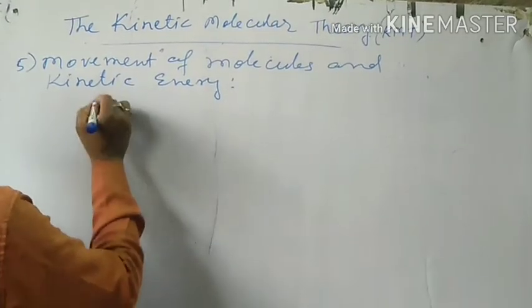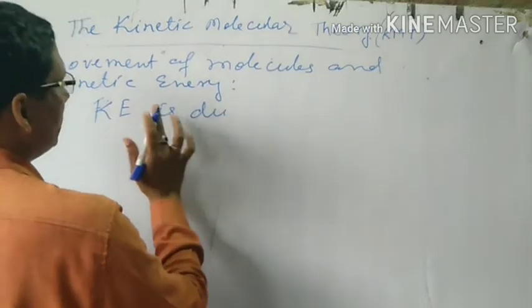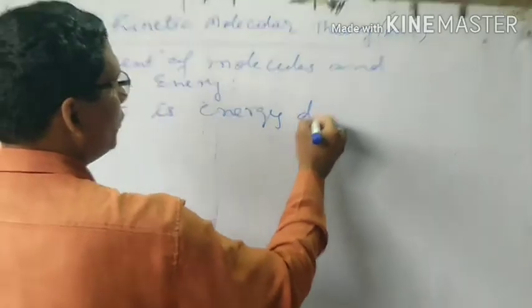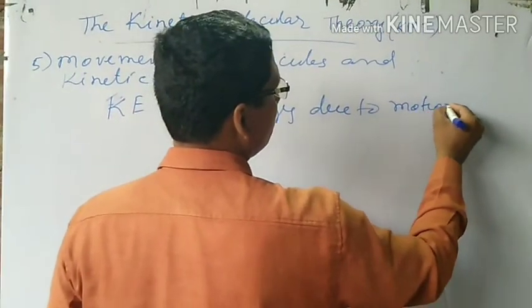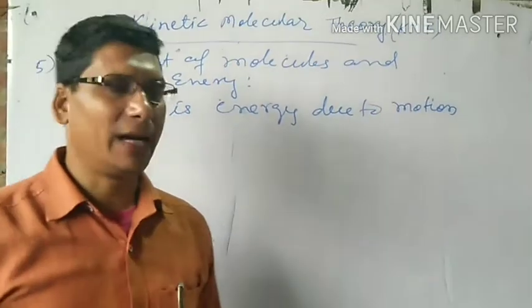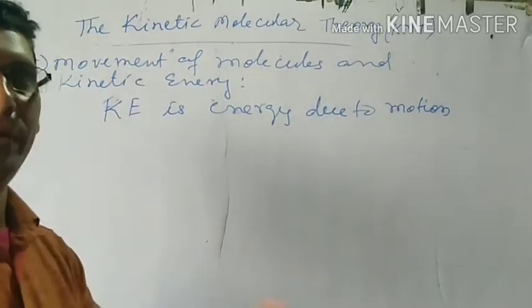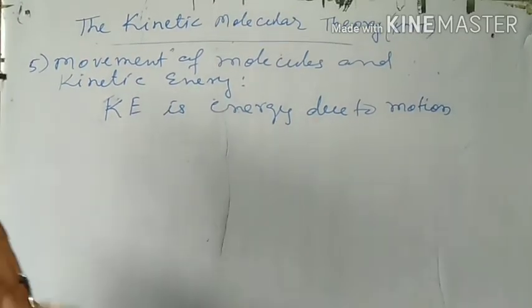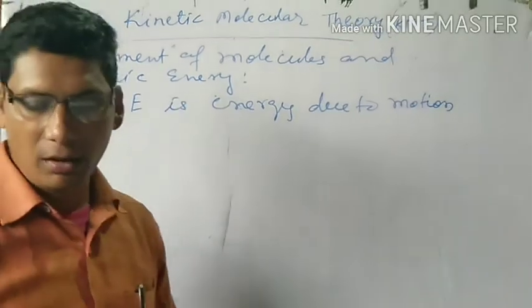Kinetic energy is energy due to motion. Particles possess mainly two types of energy, kinetic energy and potential energy. So kinetic energy is due to the movement, due to the motion. As I told you, the particles in any state of matter are always in motion.